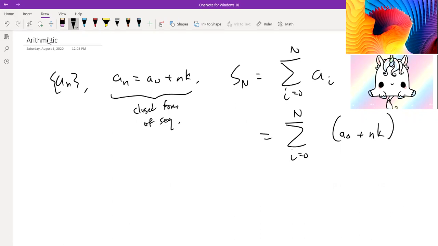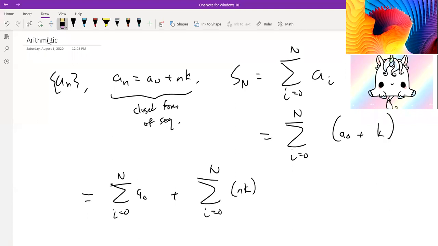And hey, a0 is a constant here. k is a constant. So this is pretty similar to that example I just showed you. We can split this summation apart. So like this, the sum from i equals 0 to n of just a0 plus the sum from i equals 0 to n of i times k.